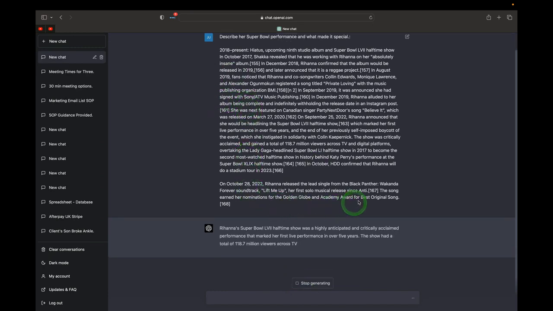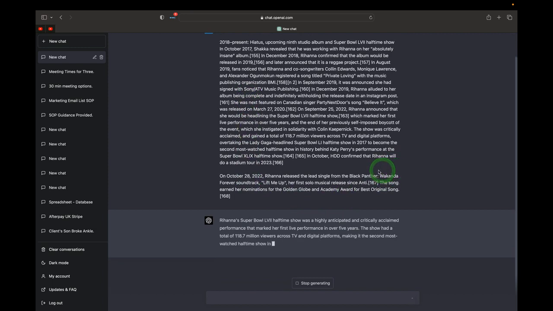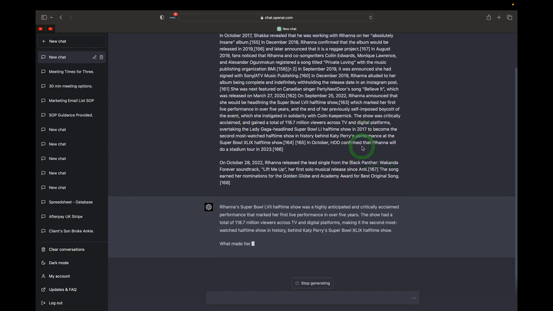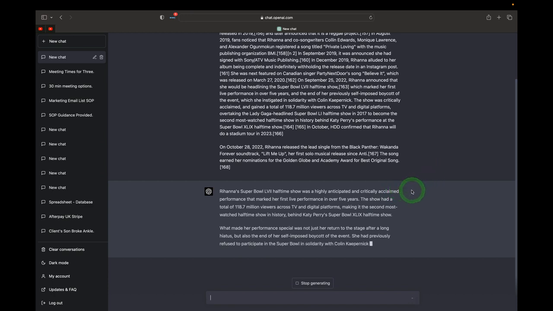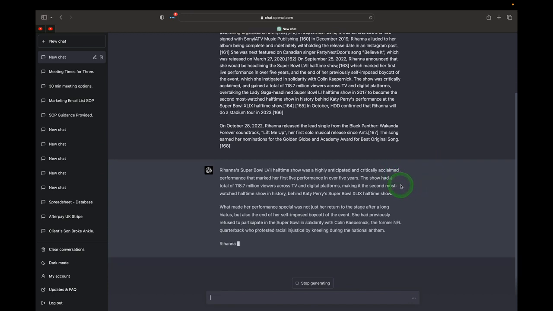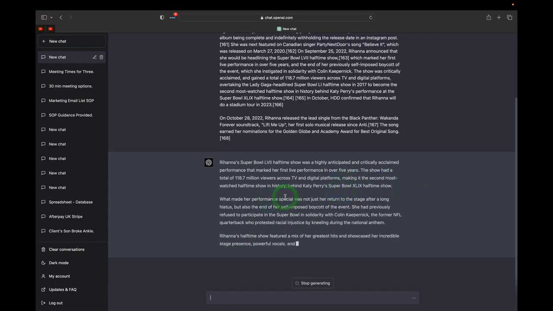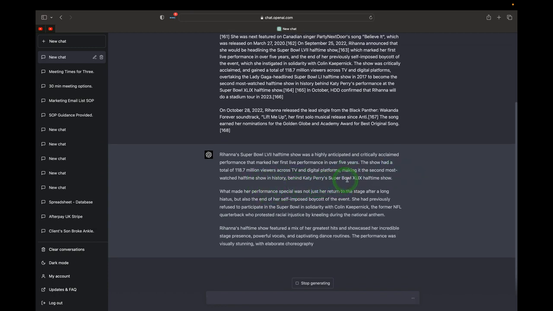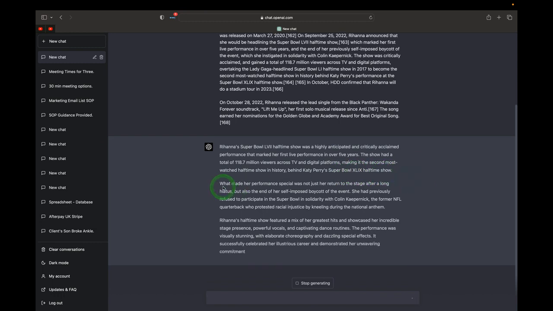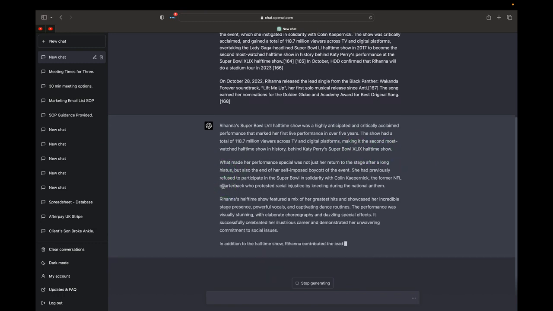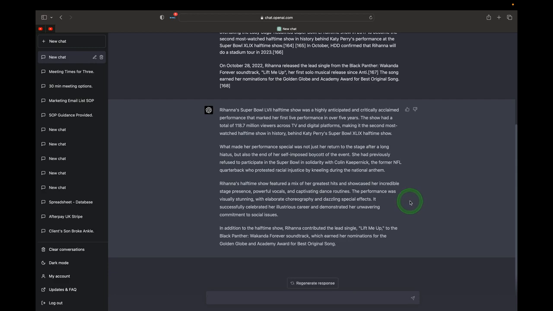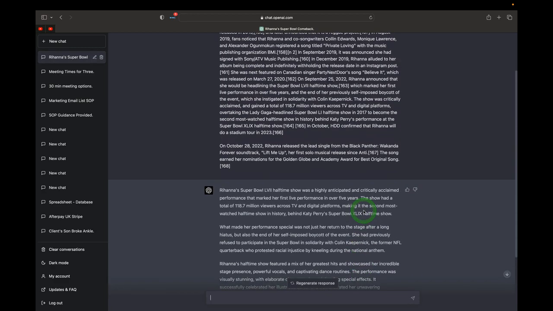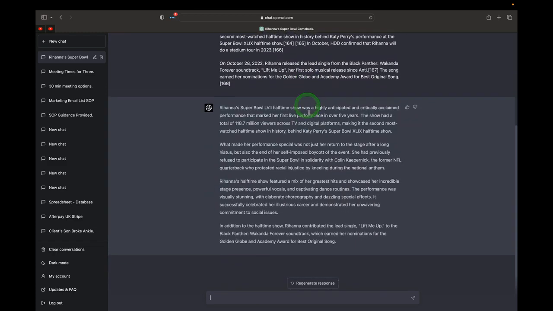So Rihanna's Super Bowl halftime show was a highly anticipated and critically acclaimed performance that marked her first live performance in over 5 years. The show had a total of 118.7 million viewers across TV and digital platforms, making it the second most watched halftime show in history, behind Katy Perry's Super Bowl halftime show. So it continues to describe here, it's on paragraph 4, it's saying, in addition to the halftime show, Rihanna contributed to the lead single Lift Me Up in Black Panther. And it has summarized this for us and described what made it special.